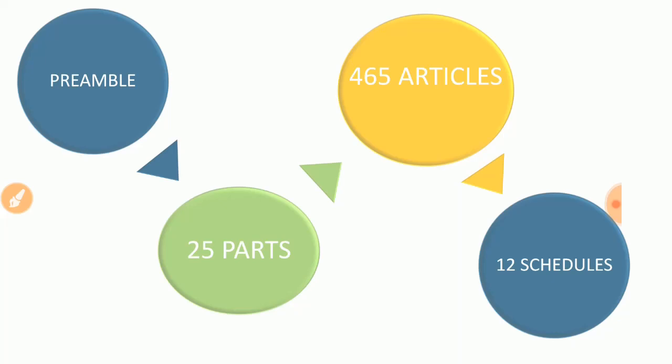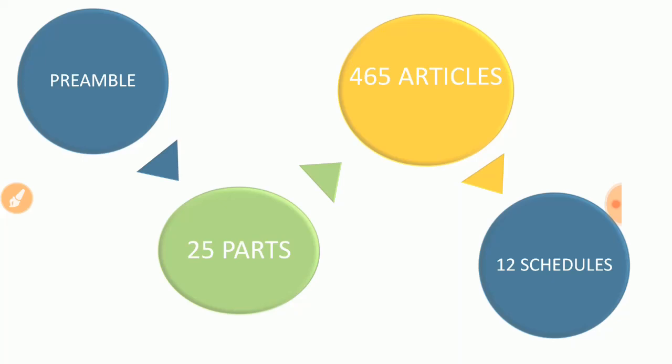So you have to understand what the preface of the Indian Constitution is: we call the preface the preamble. After the preface we have chapters. In the Indian Constitution, the chapters are called parts.